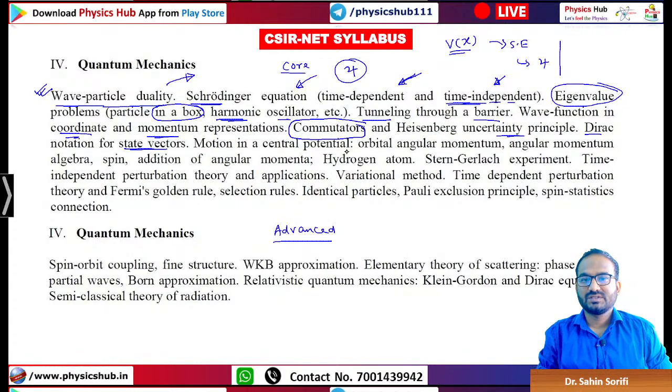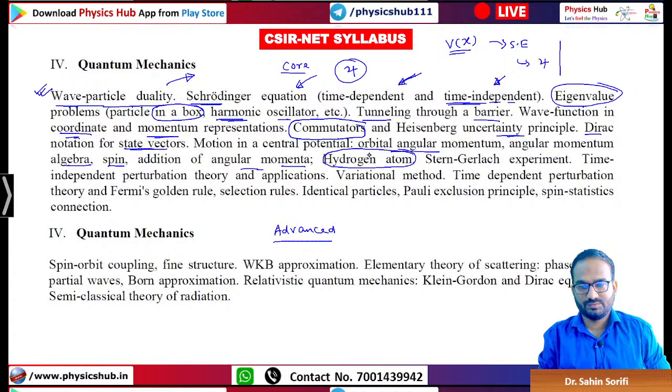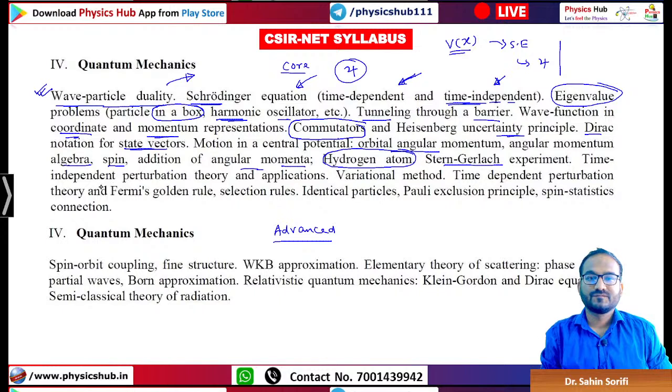Anyways, motion in a central potential, orbital angular momentum algebra, spin and addition of angular momentum. So mainly angular momentum, you can say. Then the hydrogen atom problem is there. It will take 2-3 lectures maybe. Stern-Gerlach experiment to confirm the existence of spin. Then perturbation theory and applications. Now this will take a lot of time.